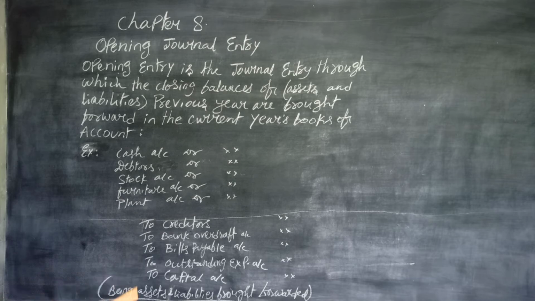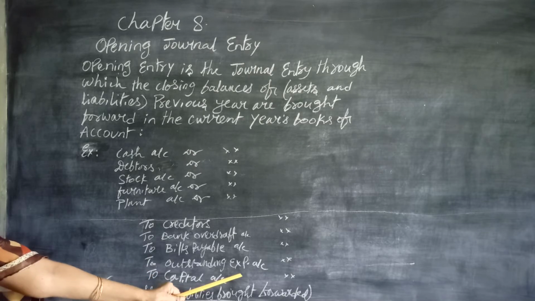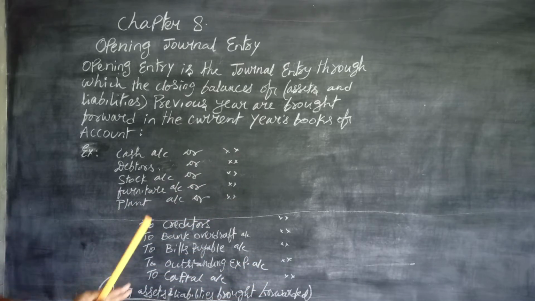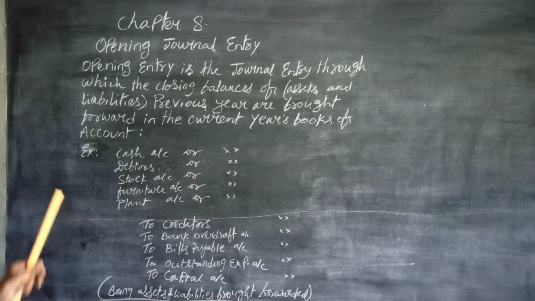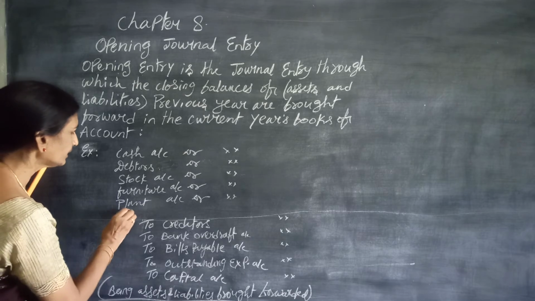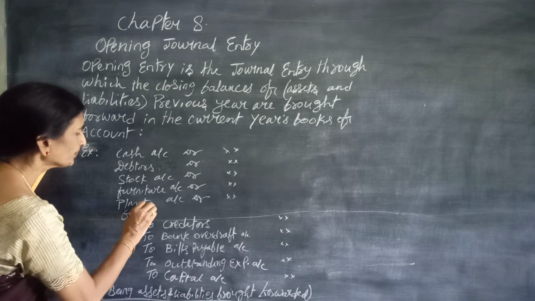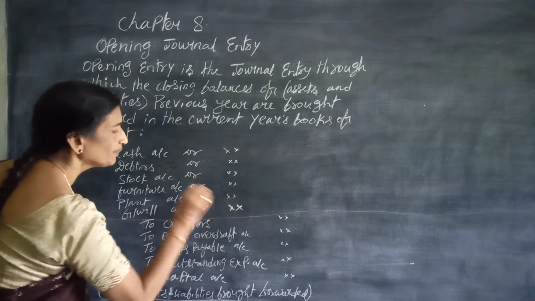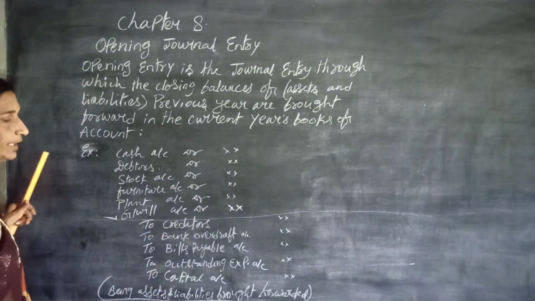We know the rules of debit and credit. All the assets are debited individually and all the liabilities are credited, and the difference between them is capital. If capital is given and both are tallied, it is okay. If not tallied, and the debits are lesser, then the difference will be debited to goodwill account.